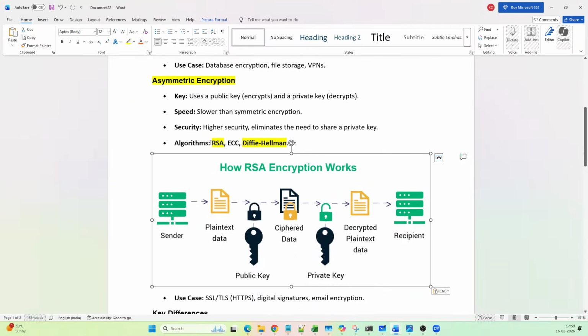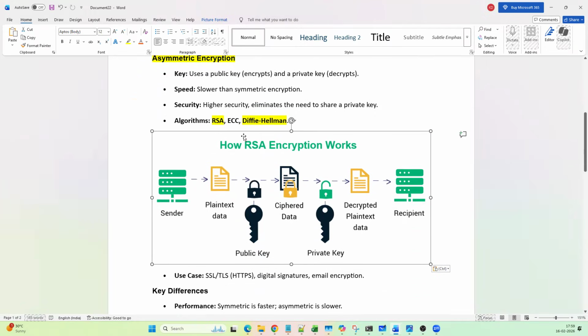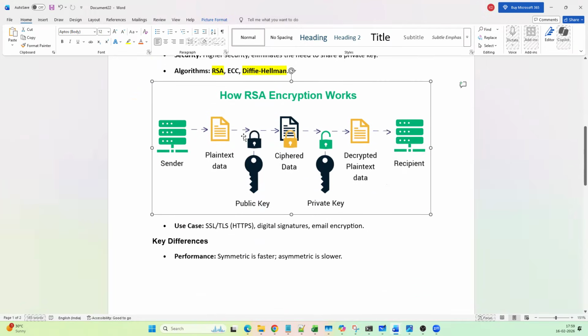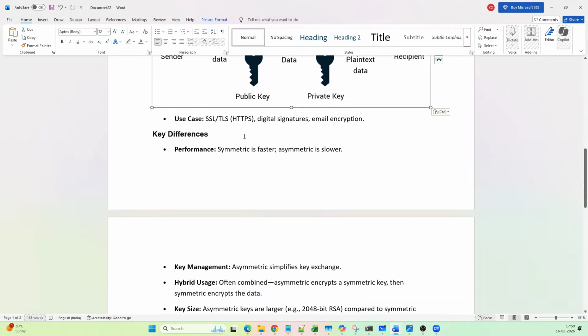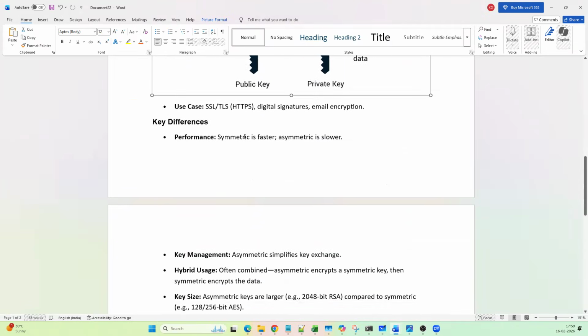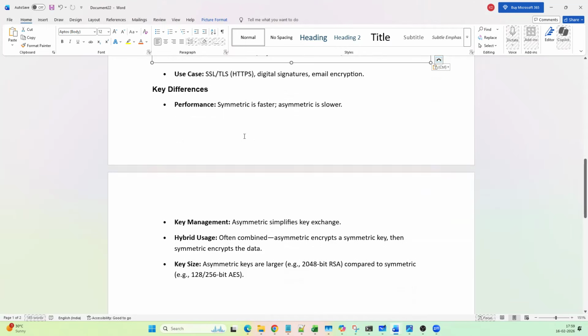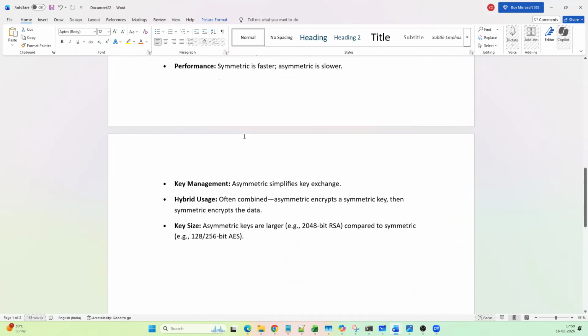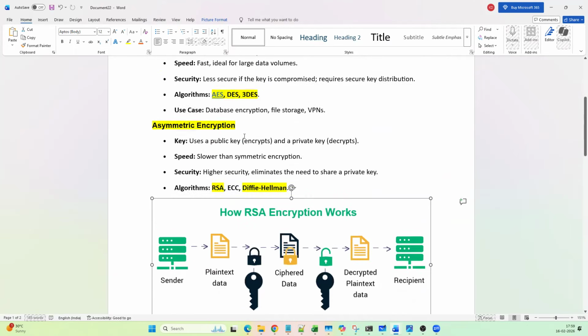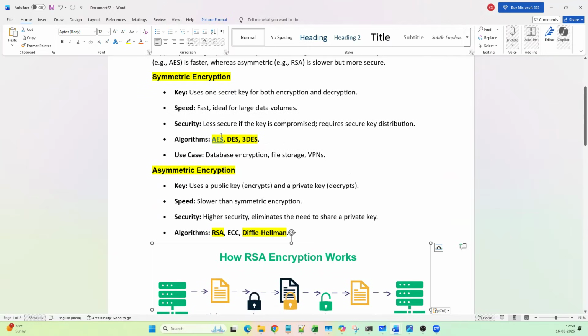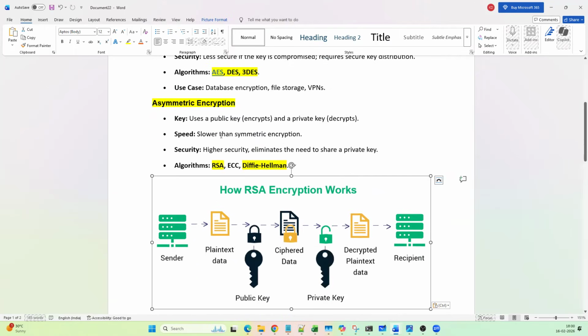Technical examples are RSA and the Diffie-Hellman algorithm. These are two examples of asymmetric encryption. Symmetric encryption is faster because both keys are the same. Asymmetric encryption is a little slower because we need that extra layer of protection, public plus private keys. As real-time examples, symmetric encryption is used in the banking sector while exchanging UPI pins, and asymmetric encryption is used while sending monthly statements, to decrypt that file.